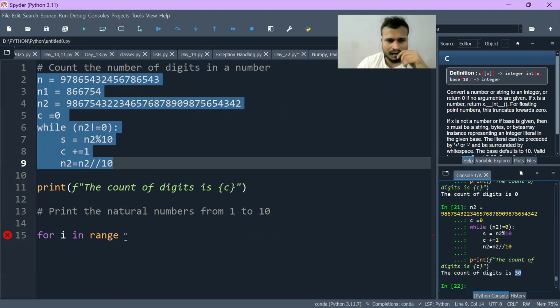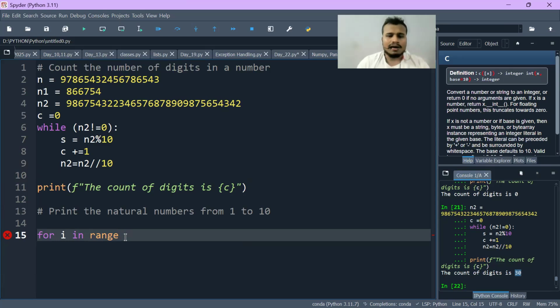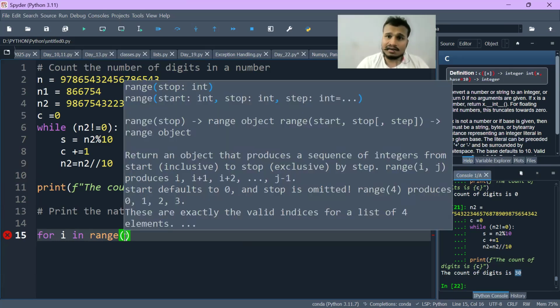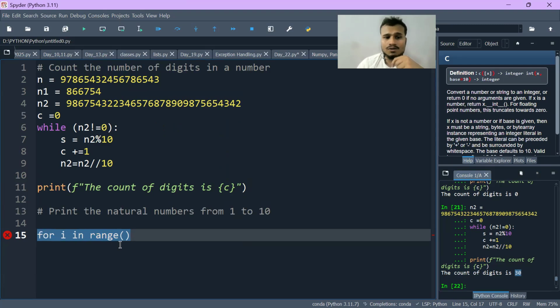Okay, so now let's stick to the question. Here I'm writing range, and yesterday I've already discussed it, so I will not be explaining it again. You just go and watch my day 21st video. There I've explained what range means and what all things we can put inside the for loop in a range. So I will simply write for i in range, starting from 1, till 11. Why did I write 11?